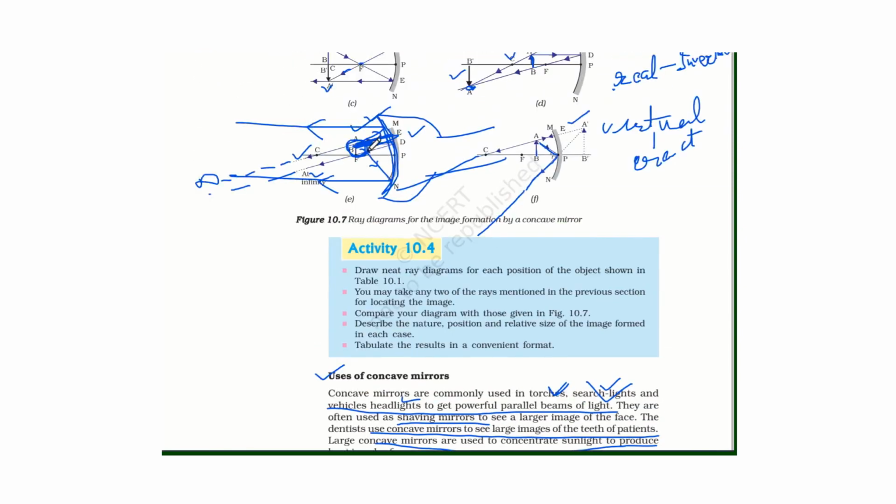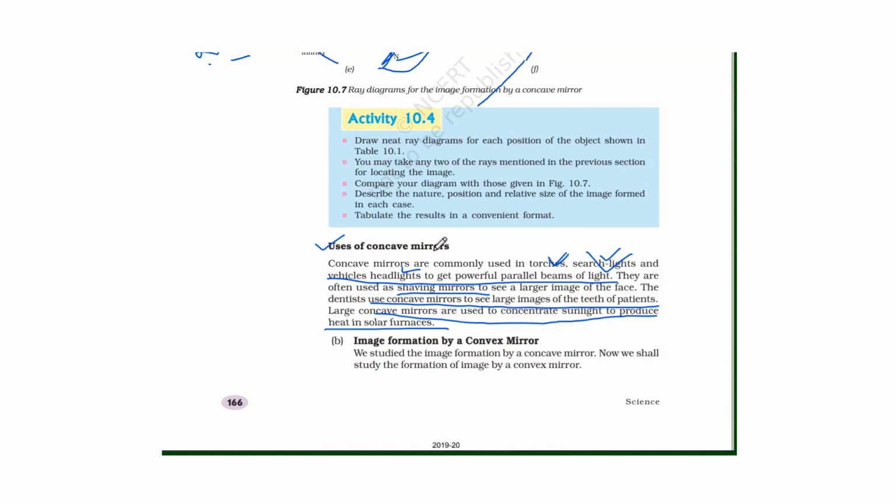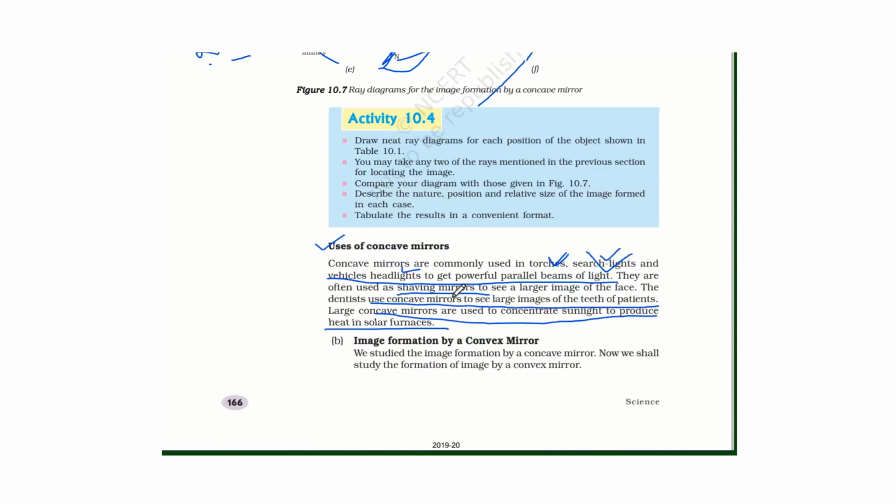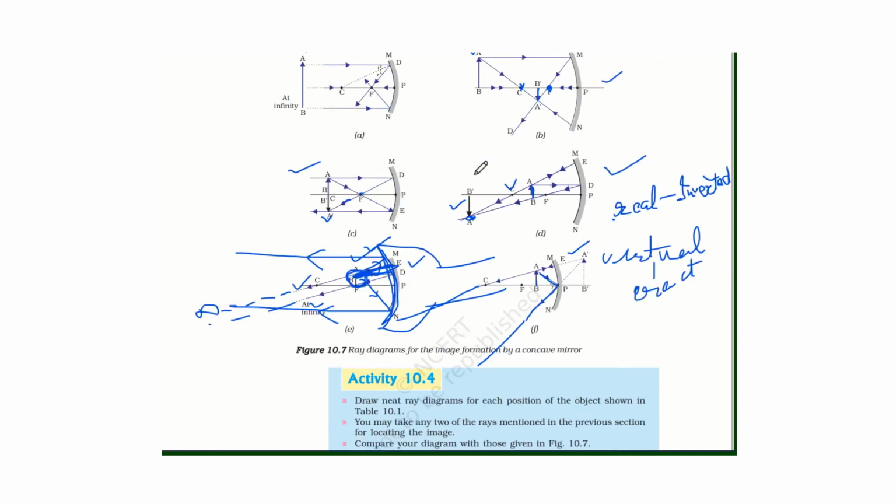Now they are used in shaving mirror. Why is it used in shaving mirror? So see this diagram. Concave mirror is used as shaving mirror because the image formed by concave mirror when the object is between P and F is virtual and erect, highly magnified.